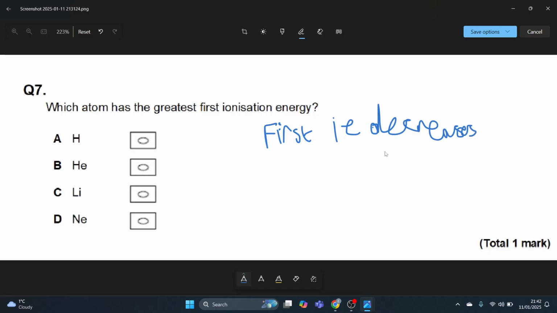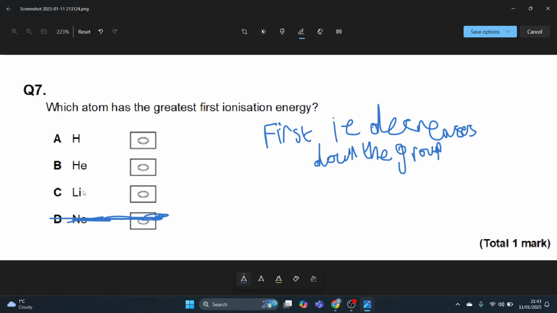So just by using your general trends, you should be able to eliminate one if not two. Obviously not 3, because then you'd find the answer. So we can eliminate that. Then I'm left with hydrogen, helium, and lithium.